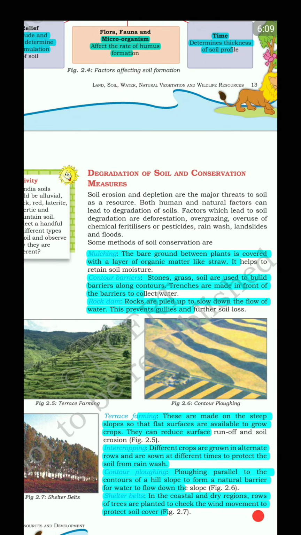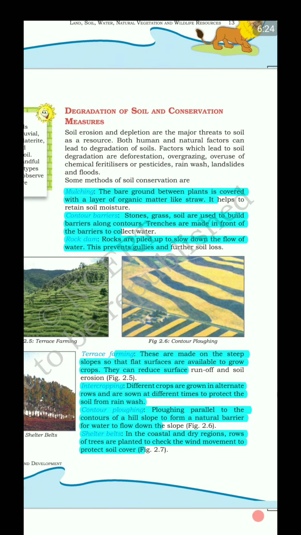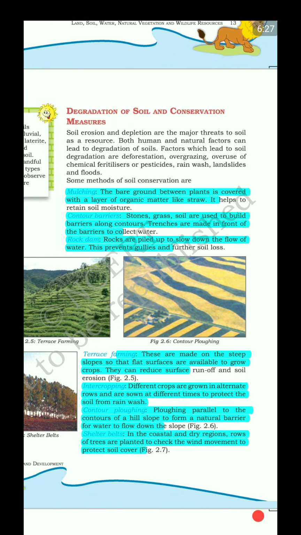After that, a very important topic is the degradation of soil and conservation measures, right? So here are 7 to 8 important ways how we can conserve soil, right? So first is mulching. The bare ground between the plants is covered with a layer of organic matter like straw. It helps to retain the soil moisture. Next is the contour barriers. Stones, grass, soils are used to build the barriers along the contours, and the trenches are made in front of the barrier to recollect the water, right?